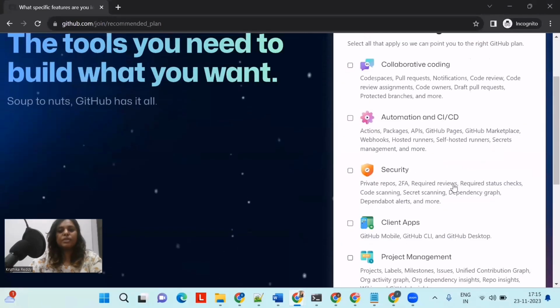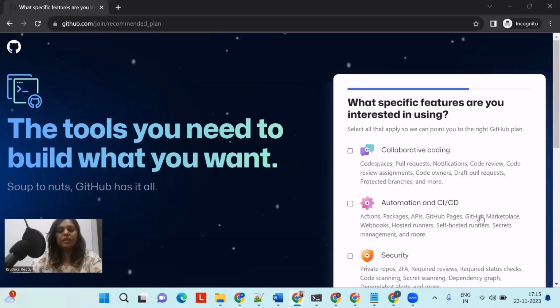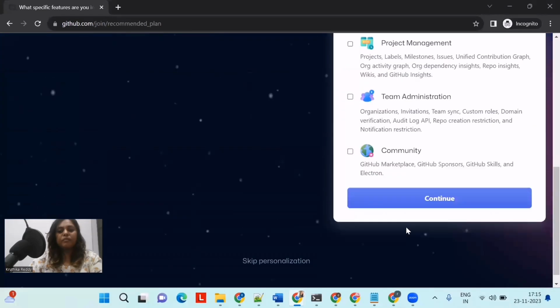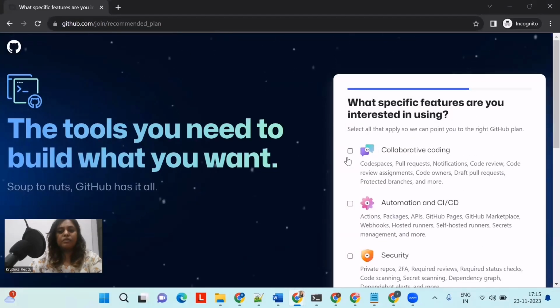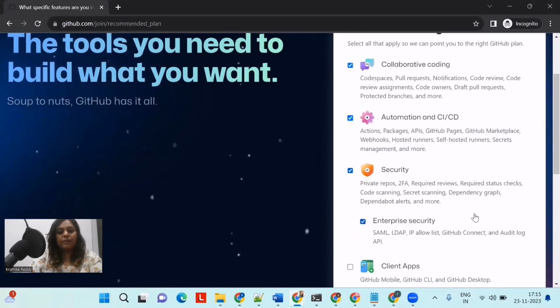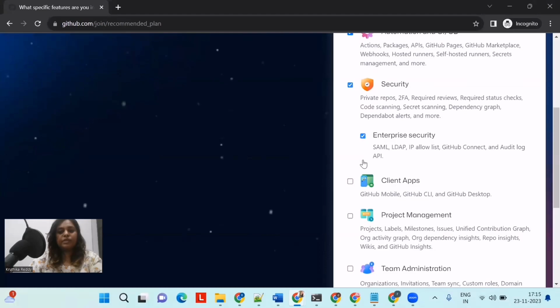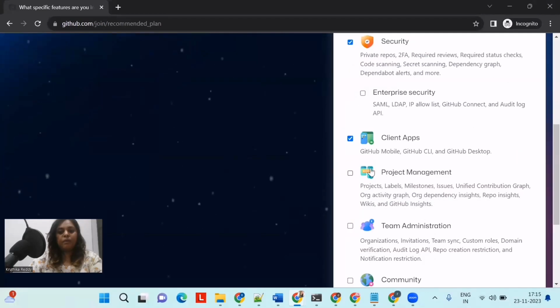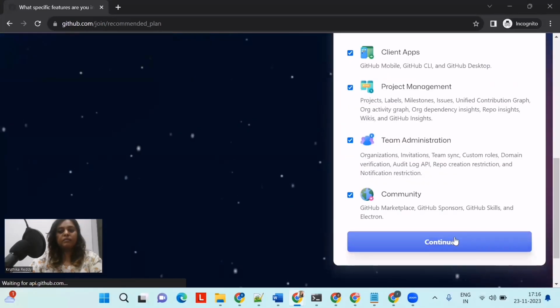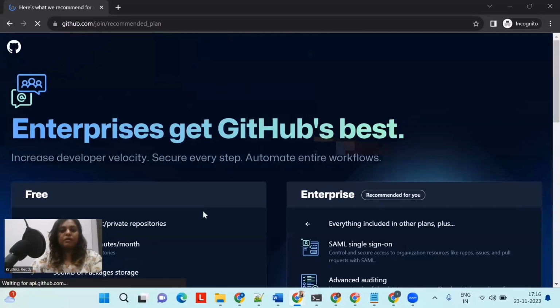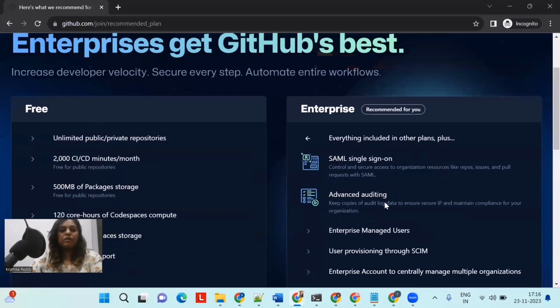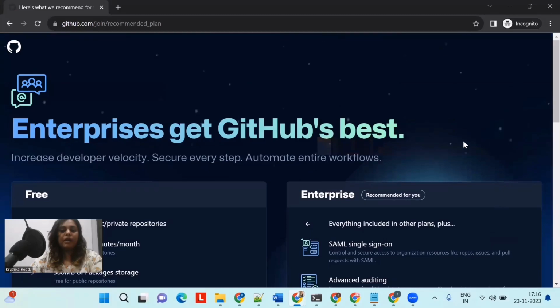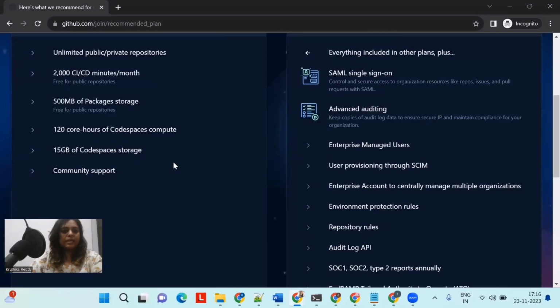So you can select whichever features you want in the GitHub and you can continue, right? So you can select everything or you can select any of them, whichever you want to. Correct? Then press on continue, right? So you have got this page wherein you can access the GitHub freely.